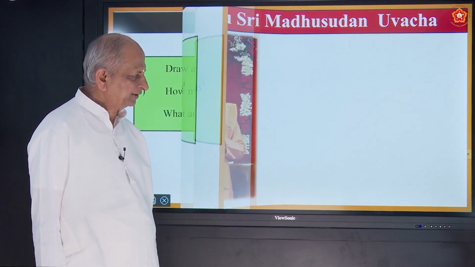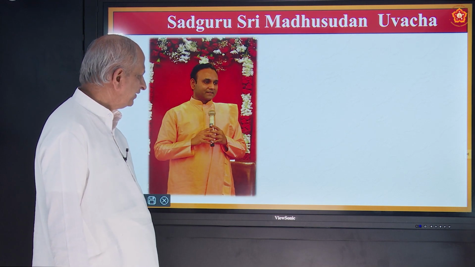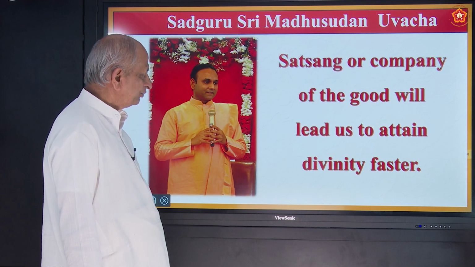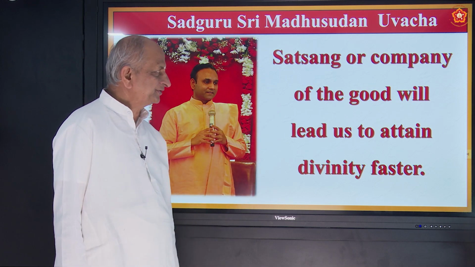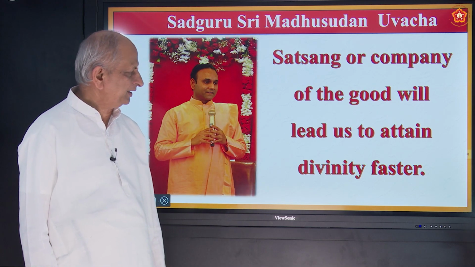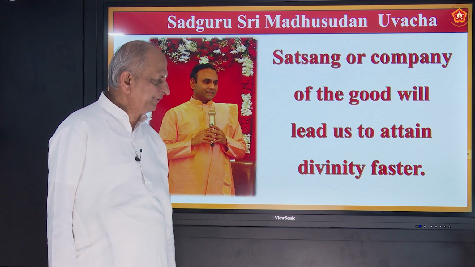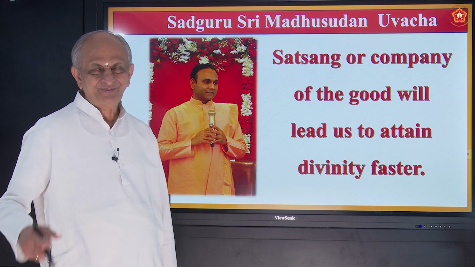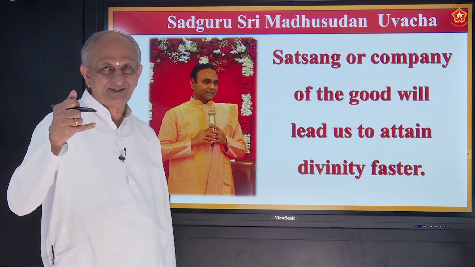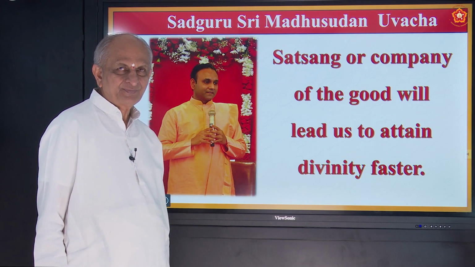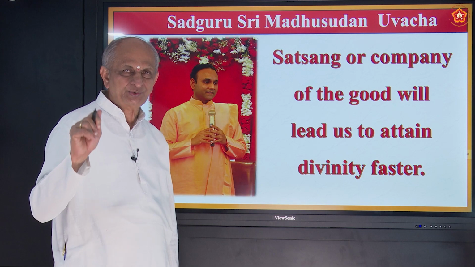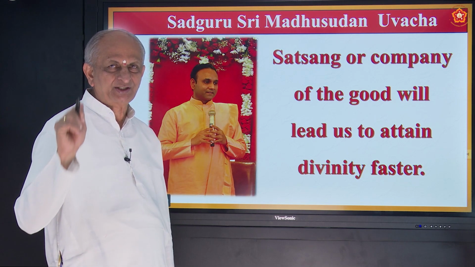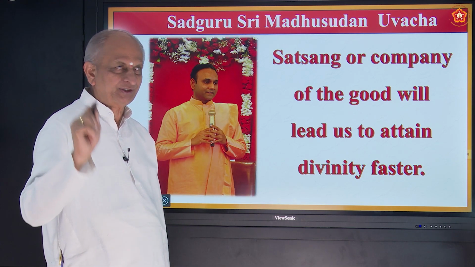Now let us see what Sadguru Sri Madhusudan Sai says. Uvacha means says. Satsanga, or company of the good, will lead us to attain divinity faster. What Shankaracharya said: Punarapi Jana Satsangatve Nissangatvam, Nissangatve Nirmohatvam, Nirmohatve Nischalatattvam, Nischalatattve Jivan Mukti.